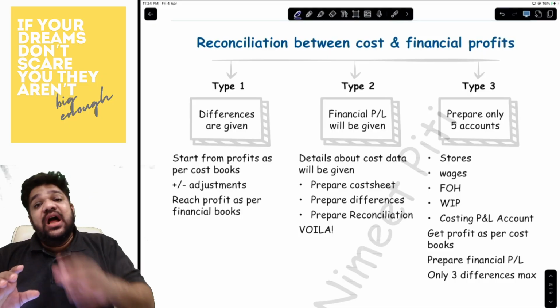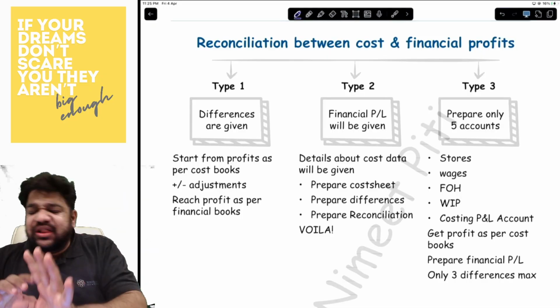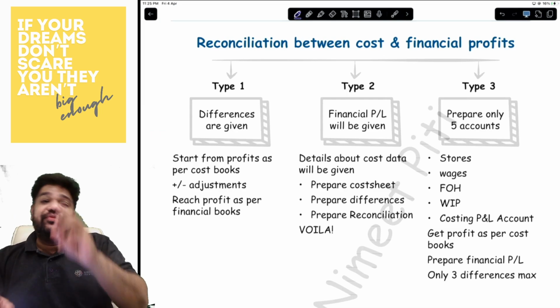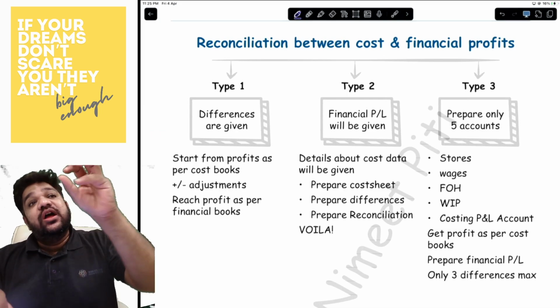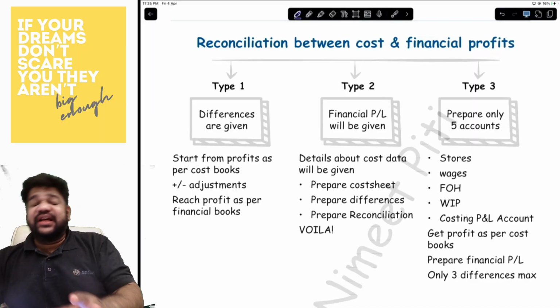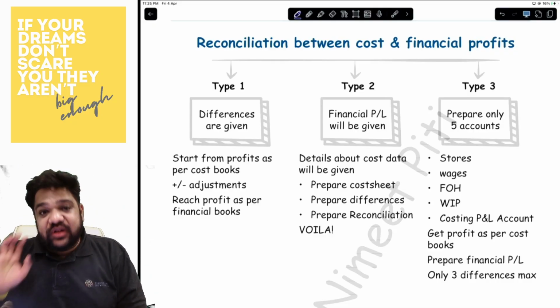Now, the reconciliation. Reconciliation is of three types. Type number one, where they give you all the differences, and all you have to do is plus or minus. Type two, where they will give you the financial P&L, you will have to do the cost sheet and then find the differences. Under type three, they will give you nothing. You will have to do everything and do the reconciliation.